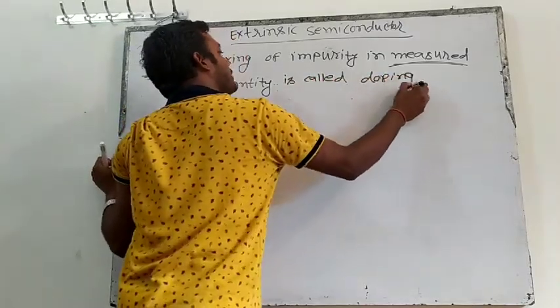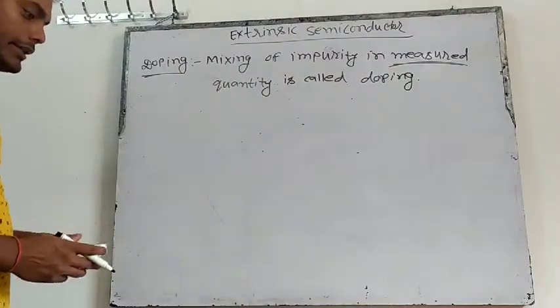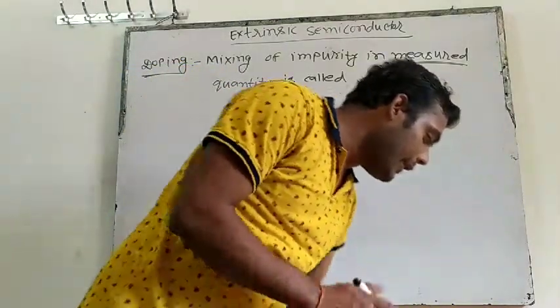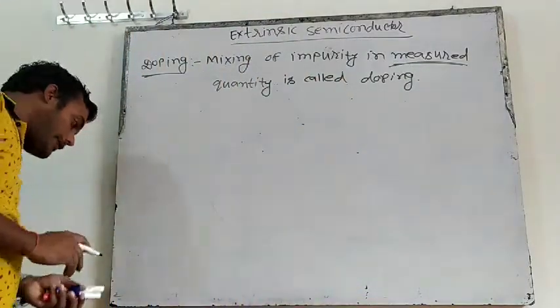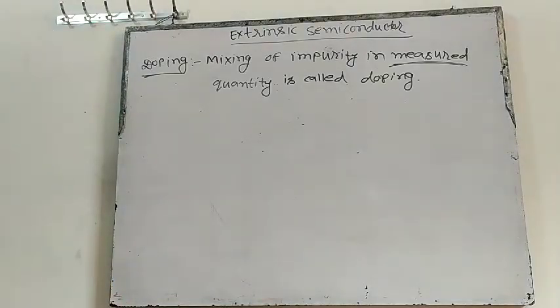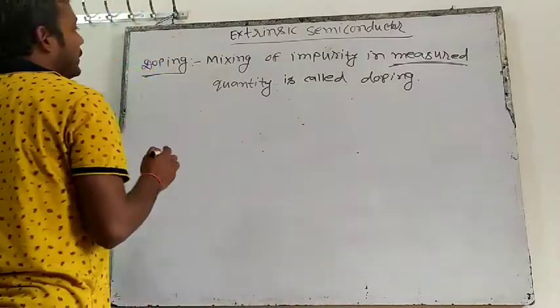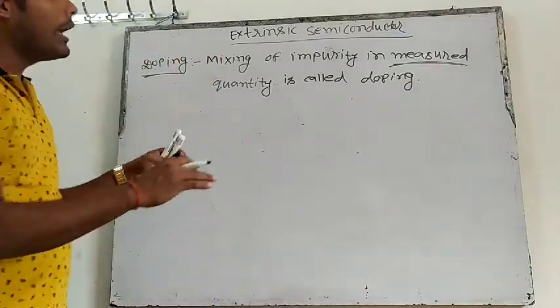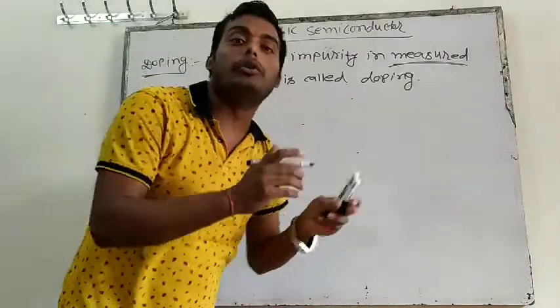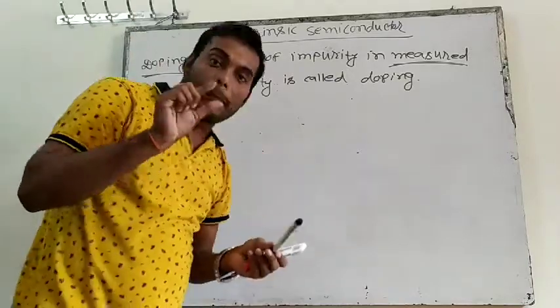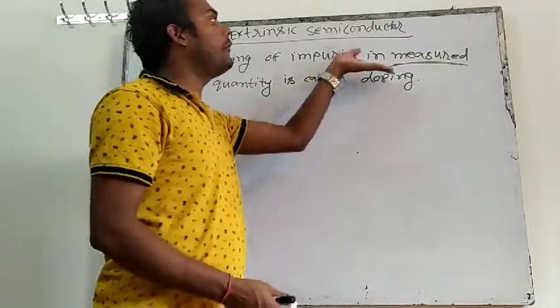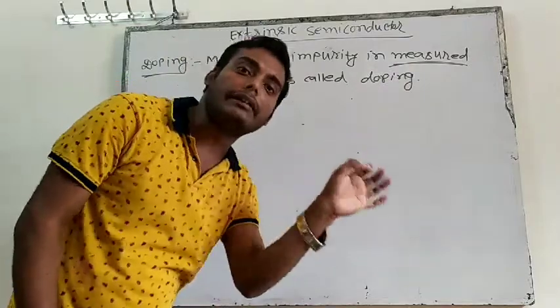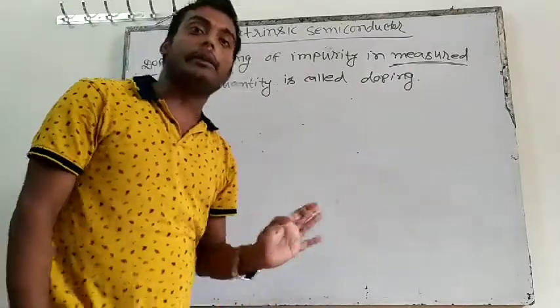Actually, doping is a process in which we mix impurity in measured quantity. It's not that we can mix any amount of impurity. First we have to measure how much impurity we want to mix, and we have to mix it in the right amount.